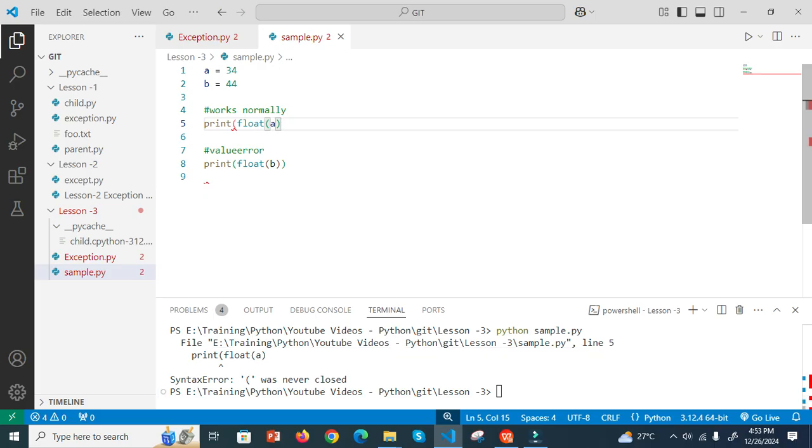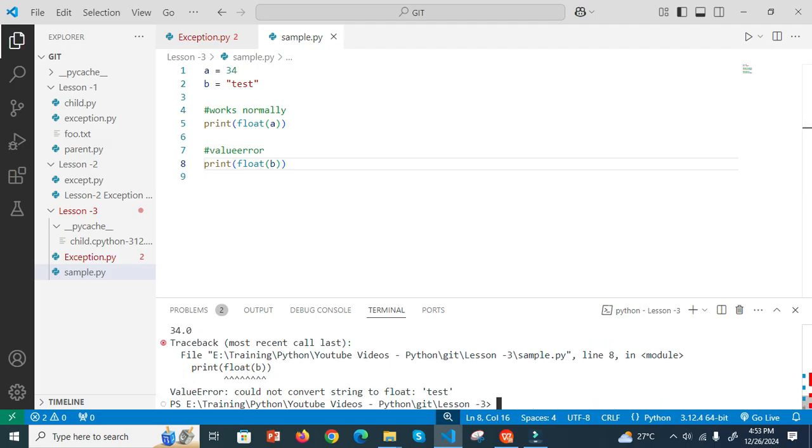Now, for example, there is a runtime error, for example a value error. Now I say test, right? I close this parenthesis, so no syntax error. Now I save this and rerun this. Now we get a value error because I am trying to convert a string to a float, which doesn't make any sense. So this is an exception. The previous one is also an exception, this one also. The previous one is a syntax error, so one type of exception.